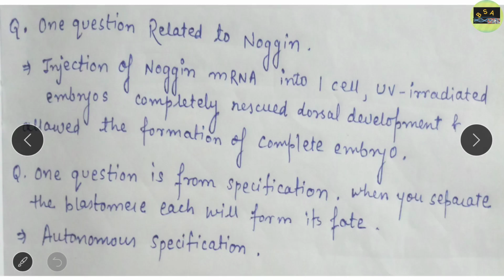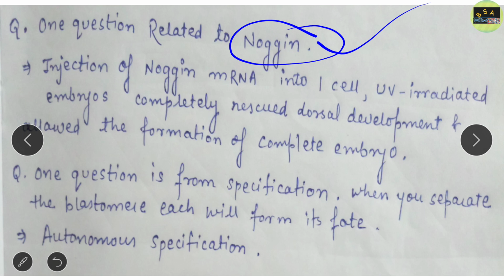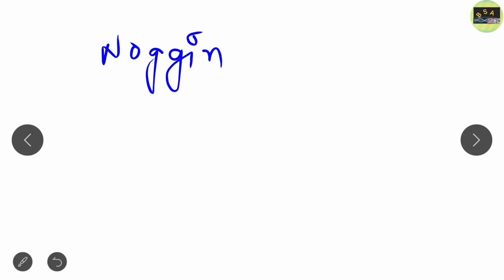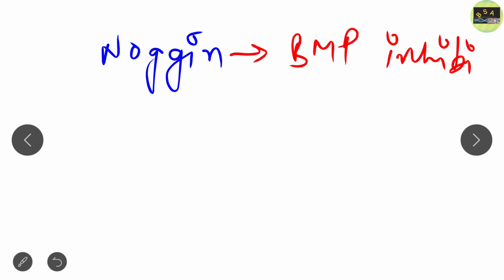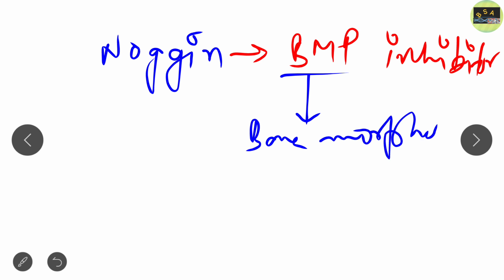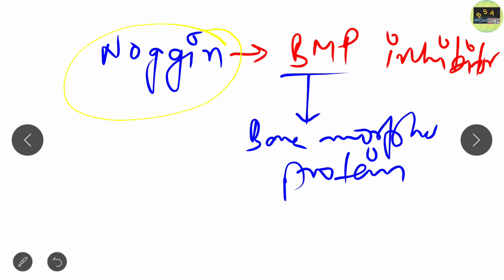Next, another very interesting question, and this question is about noggin. You have to select the correct statement about noggin. First of all you should know what noggin is. Noggin is a BMP inhibitor. Clear? What is BMP? BMP is a bone morphogenetic protein. So noggin is going to inhibit this BMP.